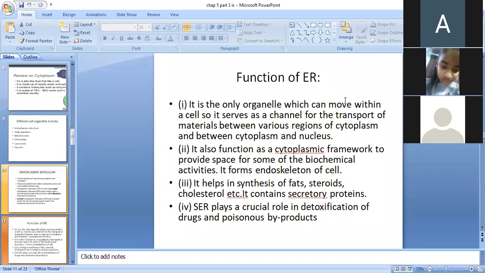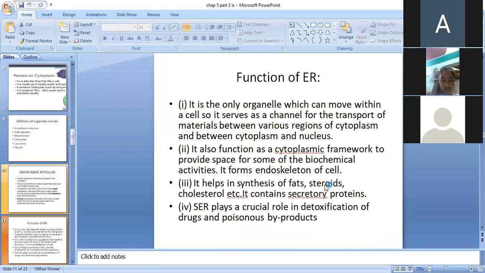The functions of endoplasmic reticulum, there are basically four functions. They serve as a channel for transportation of material between various regions of cytoplasm and nucleus, and it also functions as the framework to provide space for biochemical activities.